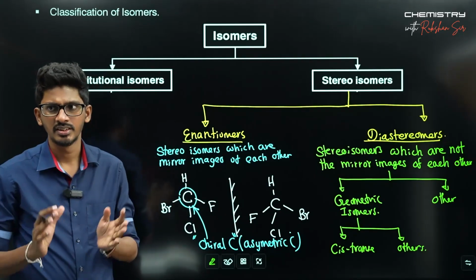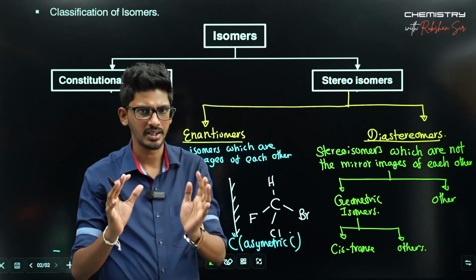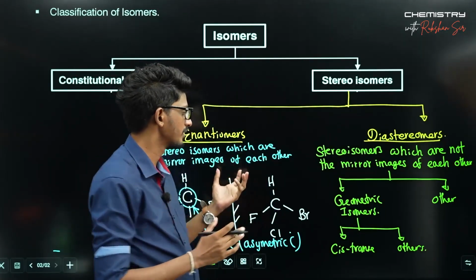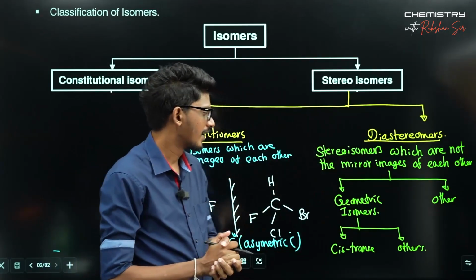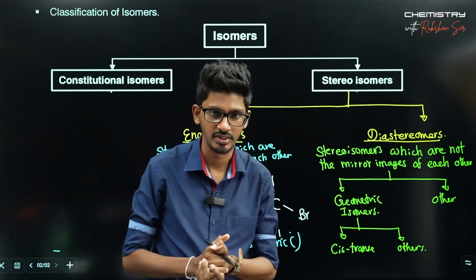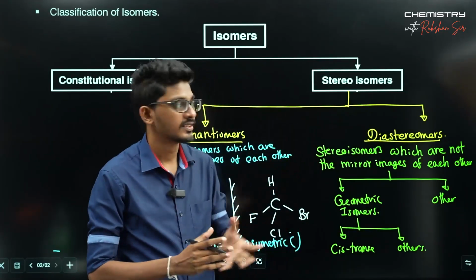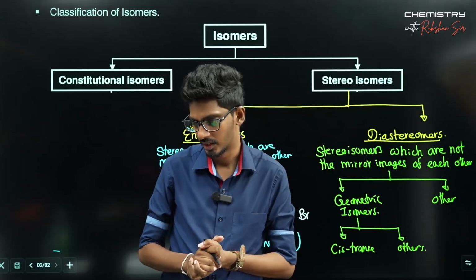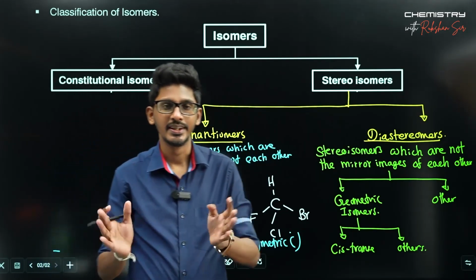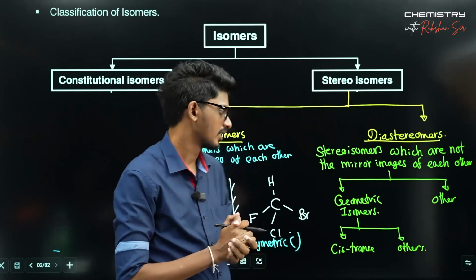So let's start the discussion of the isomers with the stereoisomers. That is the part where the most questions will be asked, right? First we start with the enantiomers, then we can go towards the diastereomers. At the end, we can discuss the constitutional isomers. In your note, on page number 2, the section about the stereoisomers is there. Let's start with that.